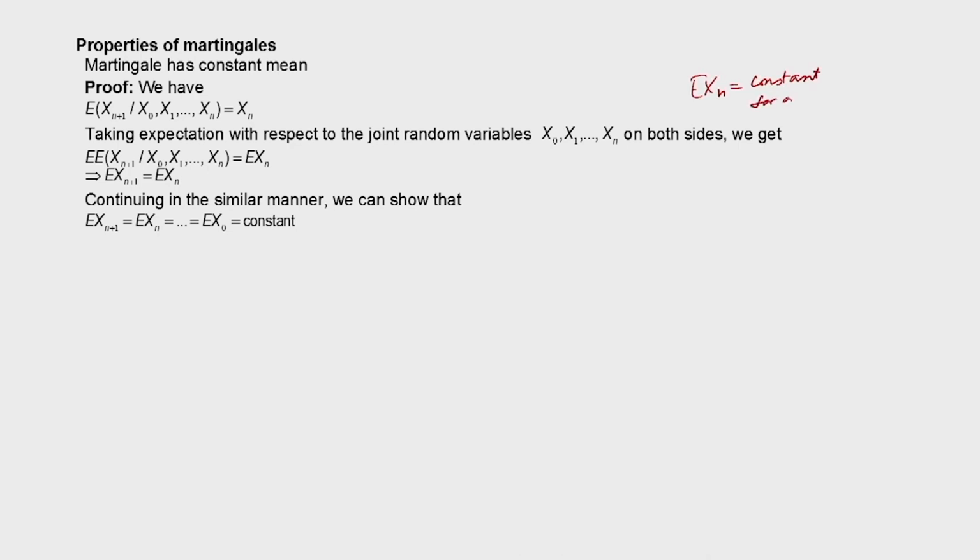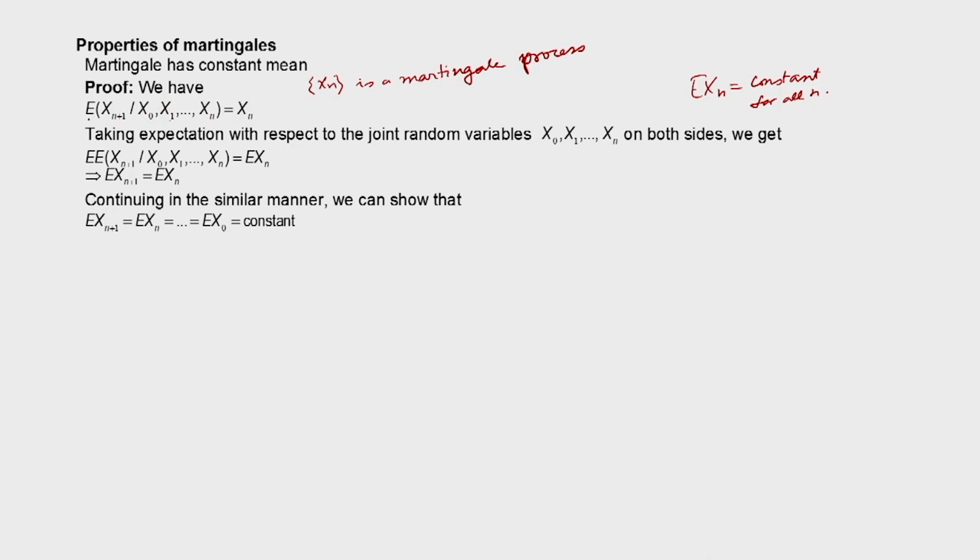How can we prove this? We know that since xn is a martingale process, therefore we will have E of xn plus 1 given x0, x1 up to xn is xn itself.